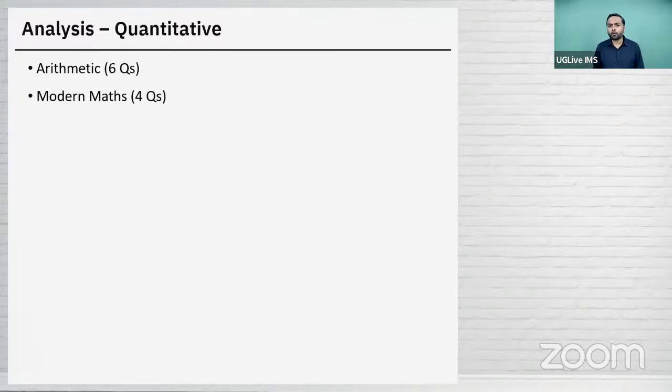Then there was one question on probability. That was slightly lengthy, I would say. Also, the options were like 0.9987, so after the decimal there were four digits. Okay, it was not difficult, but it was slightly lengthy and could have been avoided. You could have simply guessed, randomly marked it, and moved on.